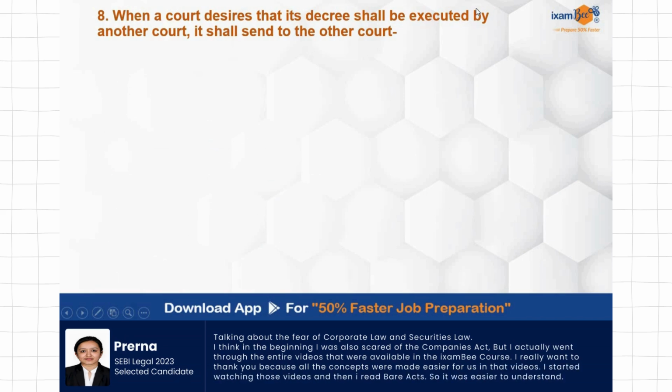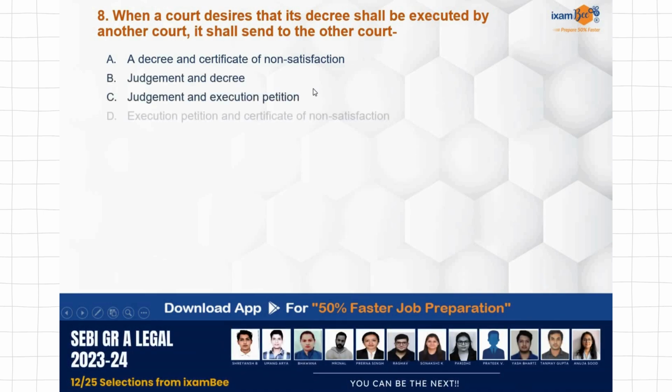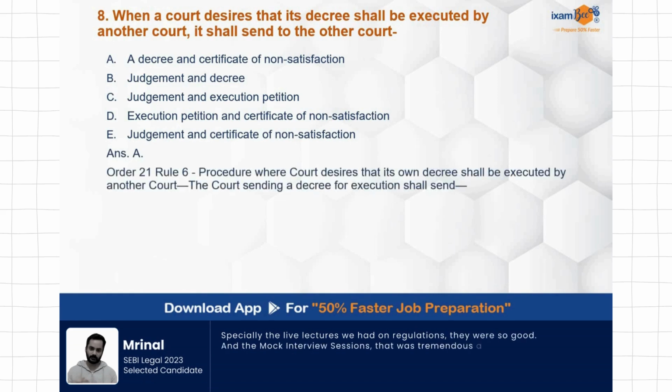When a court desires that its decree shall be executed by another court, it shall send to the other court a decree and a certificate of non-satisfaction. So in this case, the correct answer will be A, a decree and a certificate of non-satisfaction will be sent. Order 21, Rule 6 provides for this.